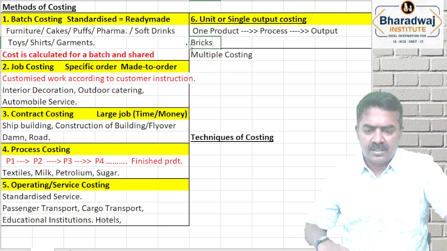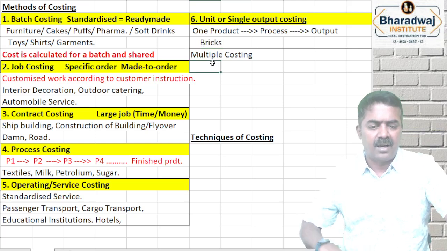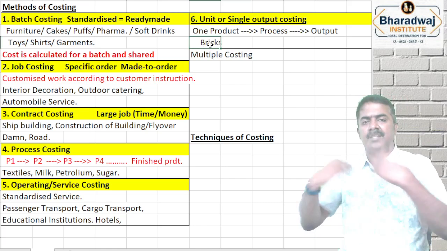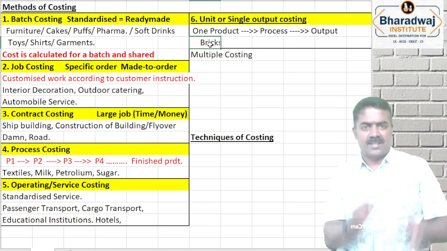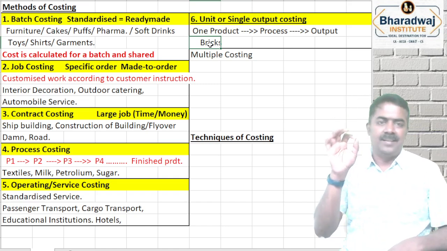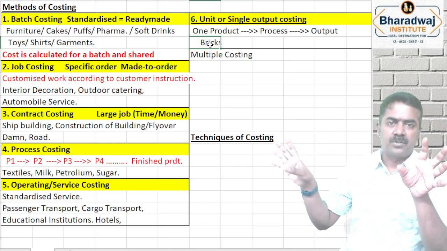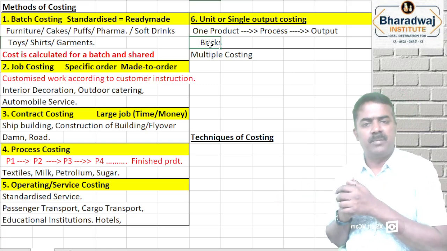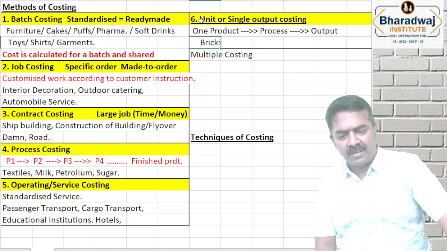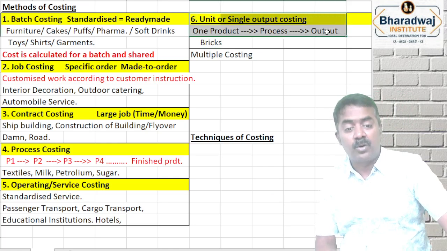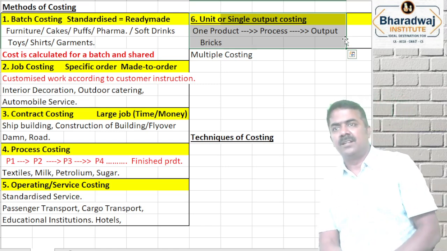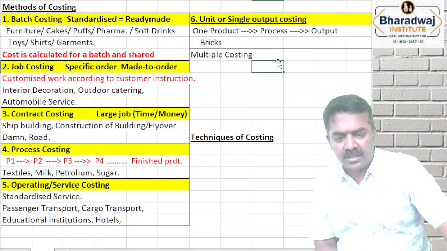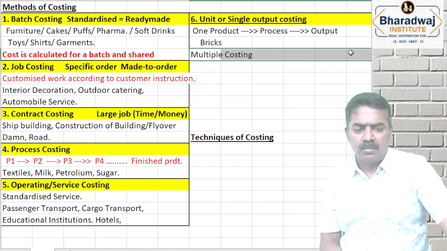Bricks, you get the mud or sand or whatever, heat it, separate it over. One product, that is raw material is the mud or sand. Process is heating. Output is, after heating process is over, you take the output, that becomes which one? Bricks. Okay, so wherever there is one product, one process, one output, ஒரே ஒரு அவுட்புட் இருக்கணும். ஒரே ஒரு அவுட்புட்னா ஒரே ஒரு வேரியன்ட். 10 ப்ராடக்ட் பண்ணா அதுக்கு பேரு சிங்கிள் அவுட்புட் காஸ்டிங் கிடையாது. Okay, one product, one process, one output, that is called as what? Single output costing.